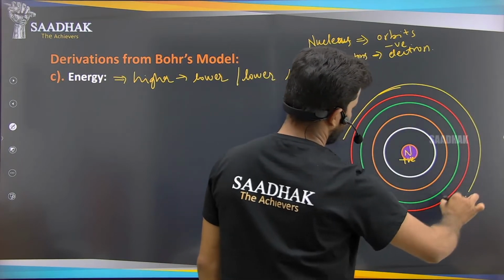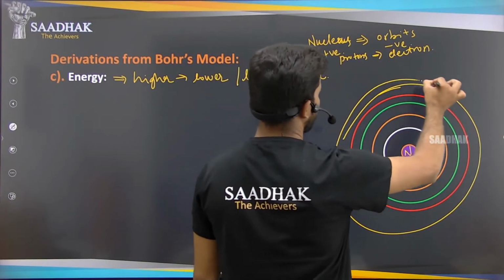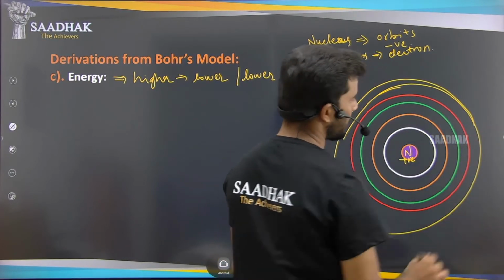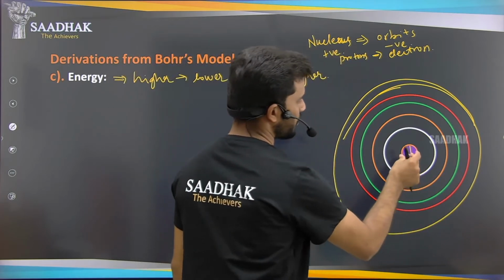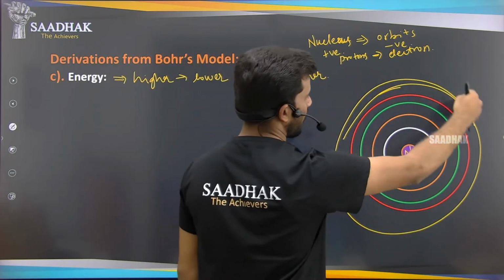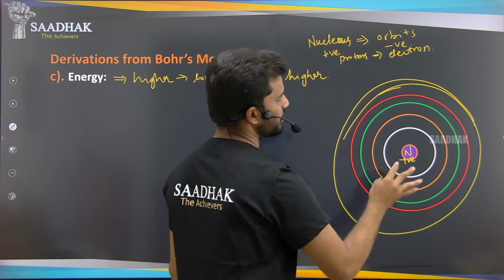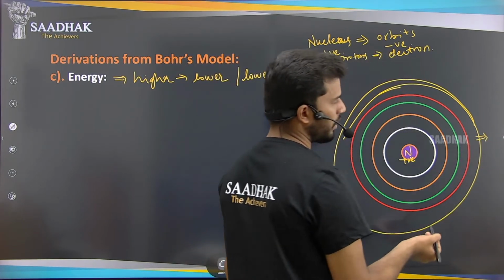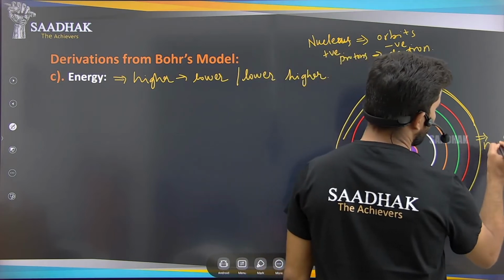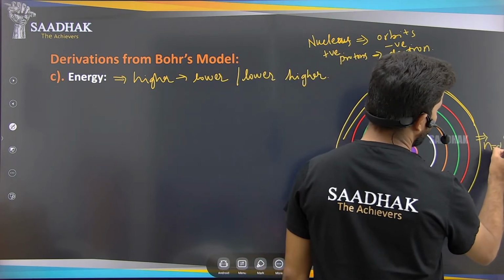So we know that if all the energy applied by this nucleus, whatever the positive charge applied on the orbits, becomes zero, then that orbit, that principal quantum number of that orbit, will become infinity.